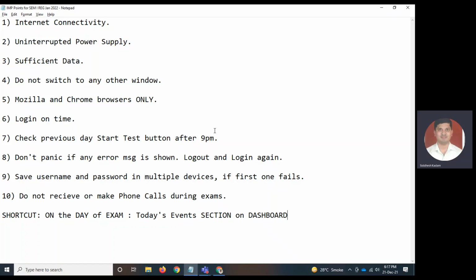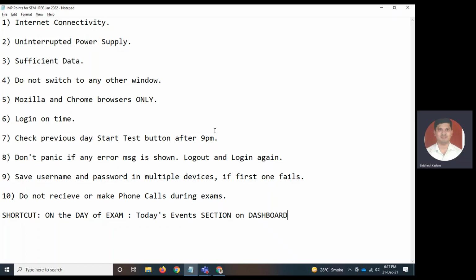The browser that you should be using is Mozilla Firefox or Google Chrome browser. These are the only two browsers that you should be using. iPhone users and iPad users, please make sure you are using Mozilla Firefox or Google Chrome. Check your timetable properly and log into the exam as per the timetable declared.